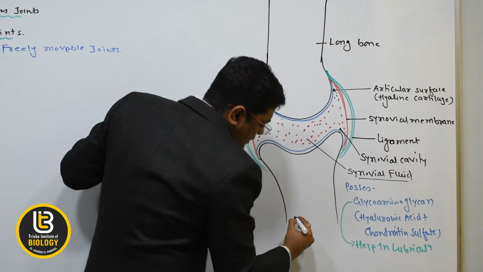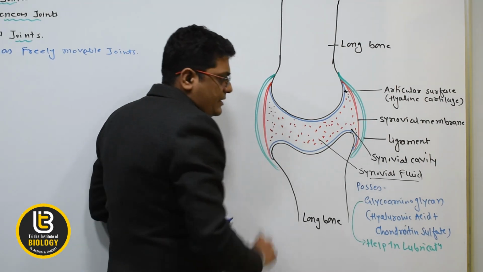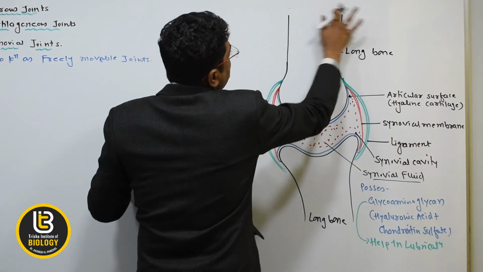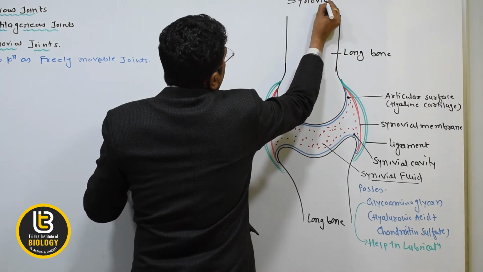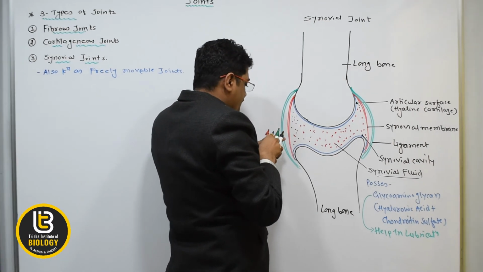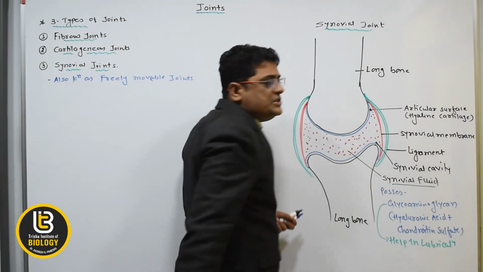Okay, this is also the long bone. Okay, so this is the diagram of the synovial joints, and it is the freely movable joints.